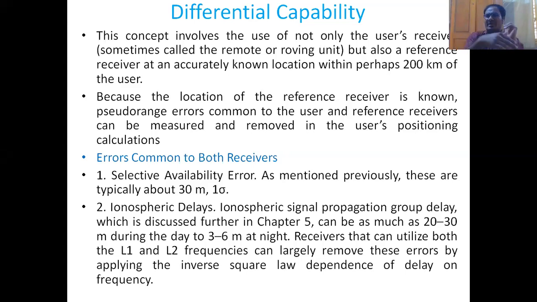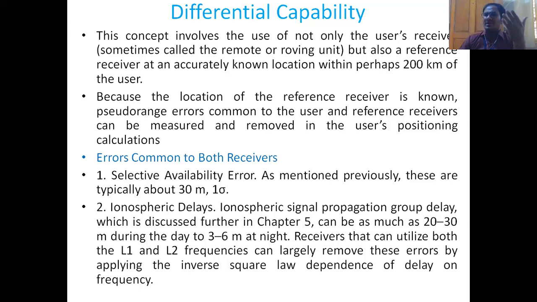Of course, there are 25 locations on the Earth surface by the GPS. So what are the errors that are common to both receivers? One is the selective availability error, which is typically around 30 meters. The second one is the ionospheric delay.